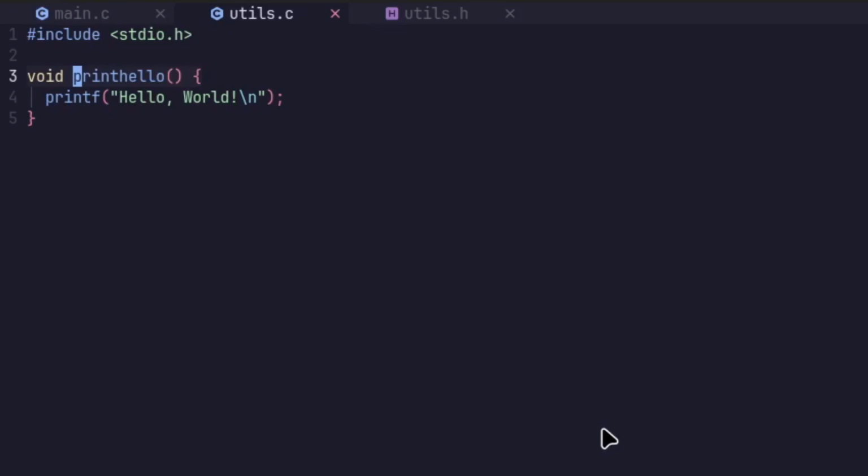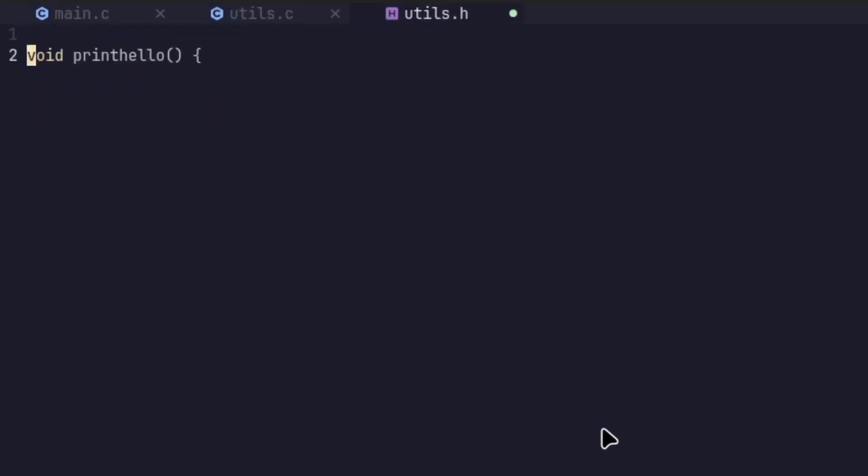So if I had another function in here, which was only to be used by the printhello function, but not by, say, the main.c file, then I could only expose the printhello function through utils.h. To do this simply, we can copy the function definition line from utils.c, remove the opening curly brace and just add a semicolon. So here we just say that it's a void function.